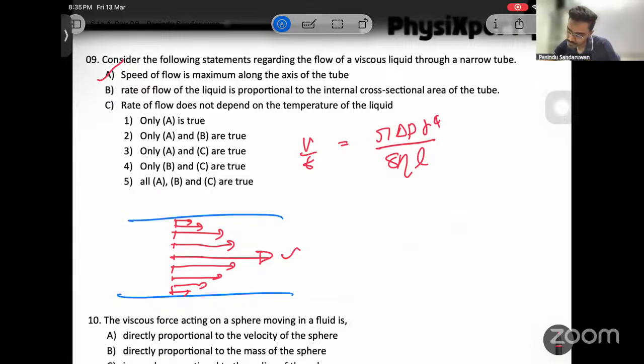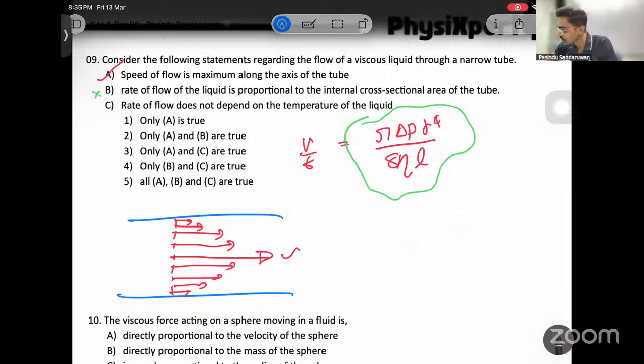Rate of flow of the liquid is proportional to the internal cross-sectional area of the tube. There's no cross-sectional area term in this equation. So B is wrong.